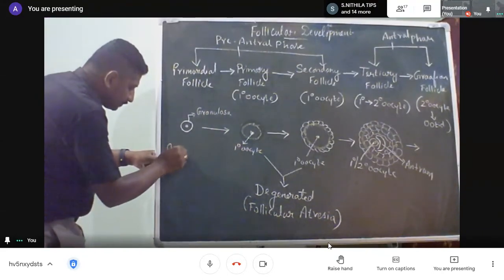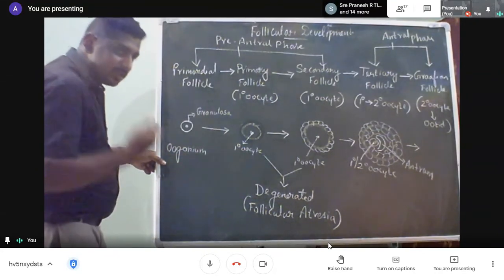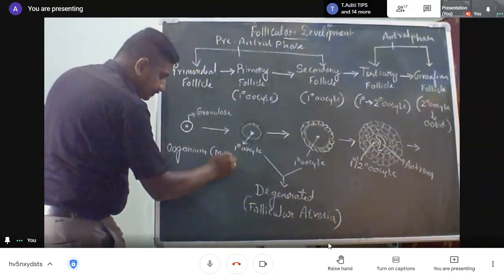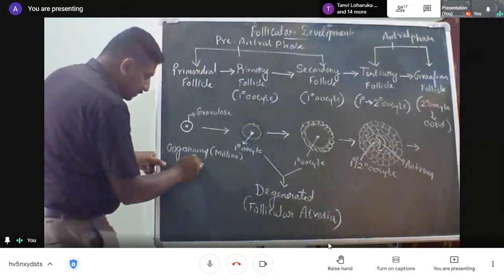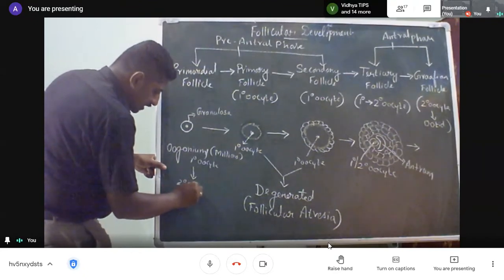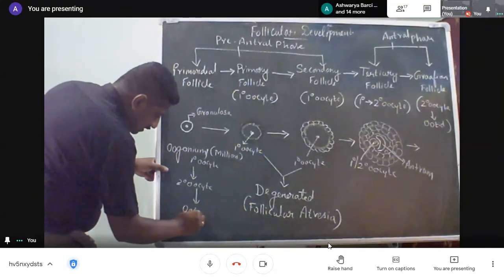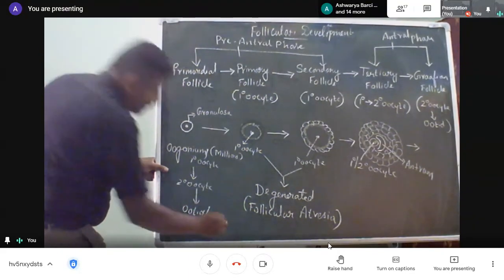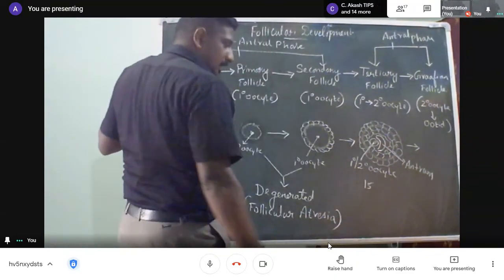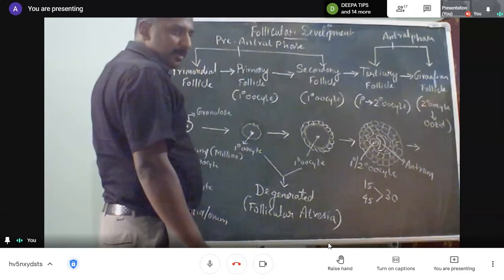Now I can ask a simple question to understand follicular atresia. So we have the oogonium. How many oogonia are received from the mother? In thousands or in millions? Millions. It is received in millions. The primary oocyte transforms to a secondary oocyte, and the secondary oocyte transforms to ootid or ovum. Now tell me, a girl attains puberty at the age of 15 and menopause at the age of 45. So she's able to spend 30 years of her reproductive phase.